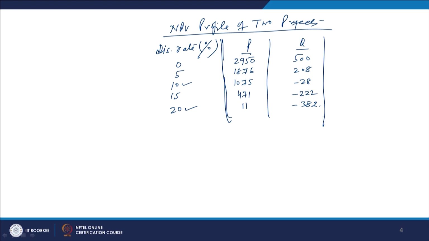At 5%, again the NPV of project P is higher, and when the discount rate increases to 10%, even the NPV of project Q becomes negative, and at 15% and 20% it is even more negative. So, from every angle, project P seems to be the better option as against project Q.